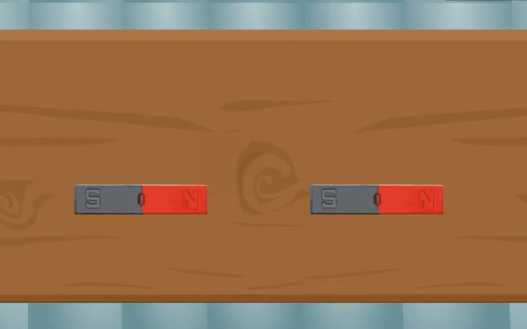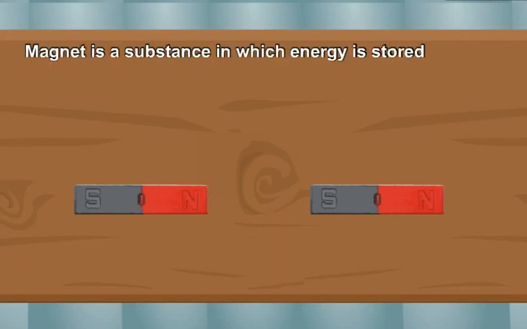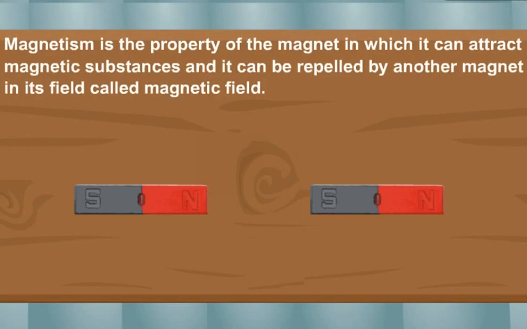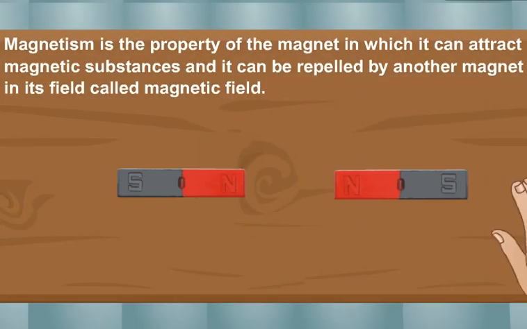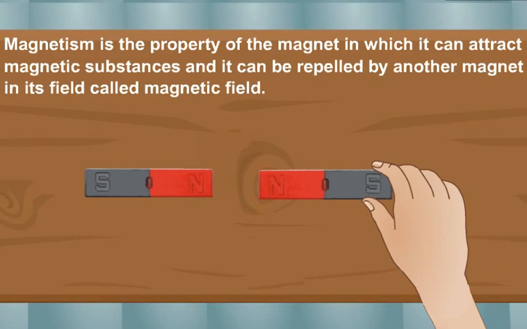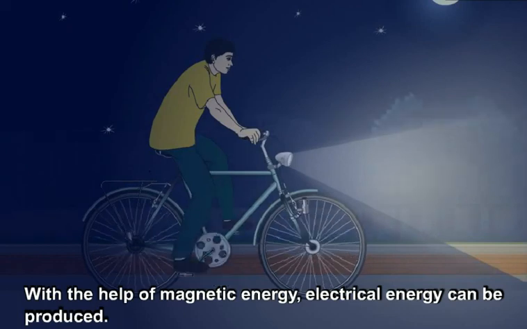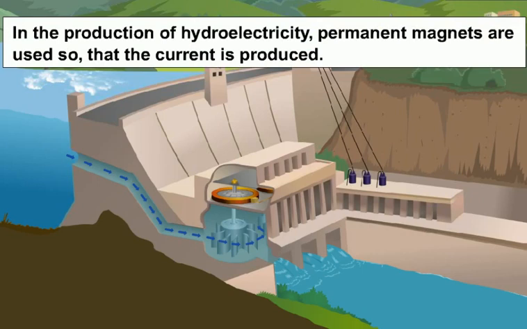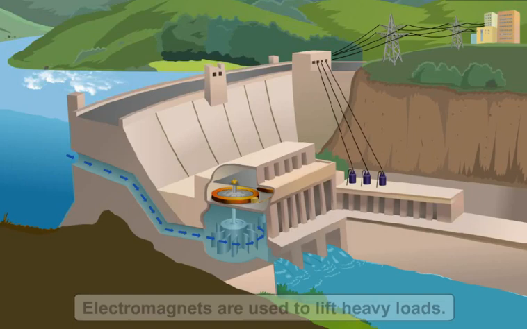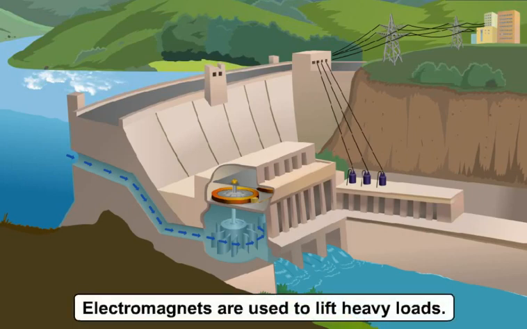We've all seen a magnet. Students, magnet is a substance in which energy is stored in a form called magnetism. Magnetism is the property of the magnet in which it can attract magnetic substances and it can be repelled by another magnet in its field, which is called the magnetic field. With the help of magnetic energy, electrical energy can be produced. In the production of hydroelectricity, permanent magnets are used so that the current is produced. Electromagnets are used to lift heavy loads.